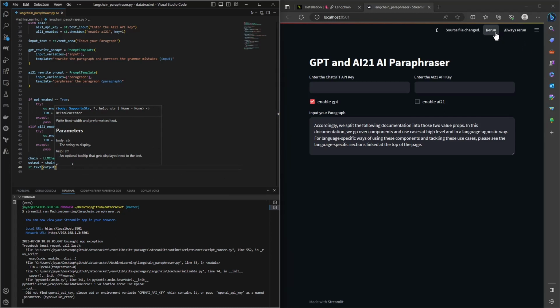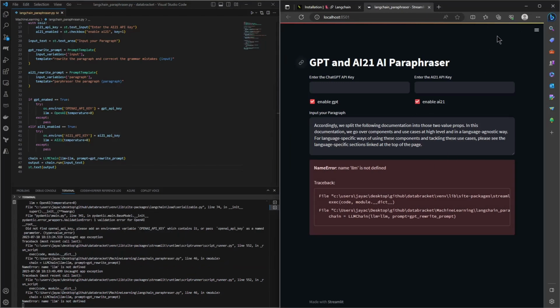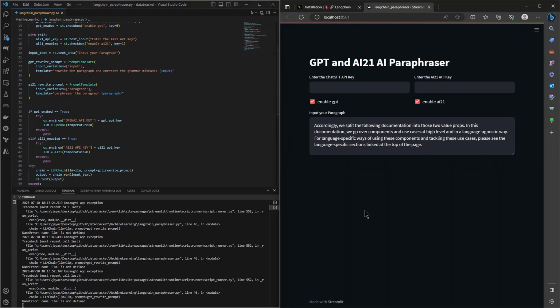Okay, let's run this. It says LLM is not defined. Okay, let's try enabling both and see. Maybe this is also throwing an error because we have no environment variable and we are not passing it, so the LLM is not being defined. So let's add this in a try except condition for now, just to avoid the error, and this would work perfectly fine once we add the API key here. So this is not enabled, so disable this, and let's bring the API key and let's run this with the API key. So let me add the API key for ChatGPT and hit enter.